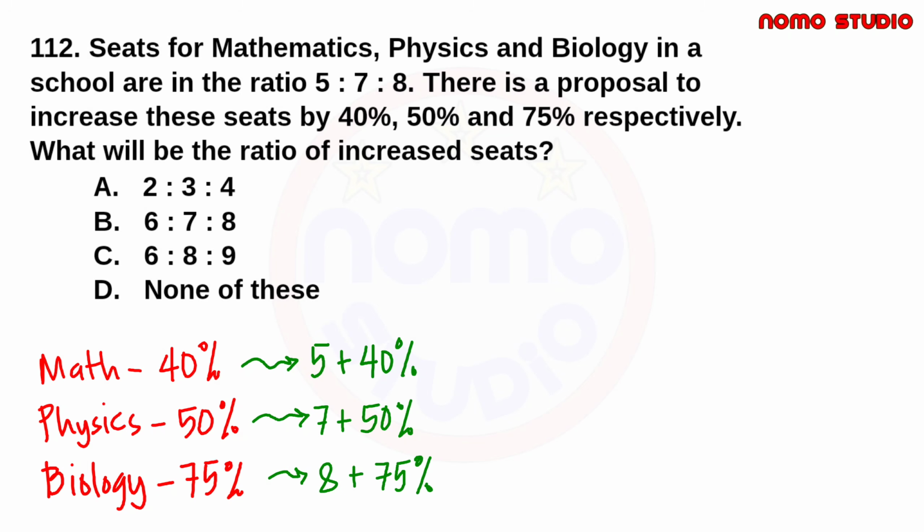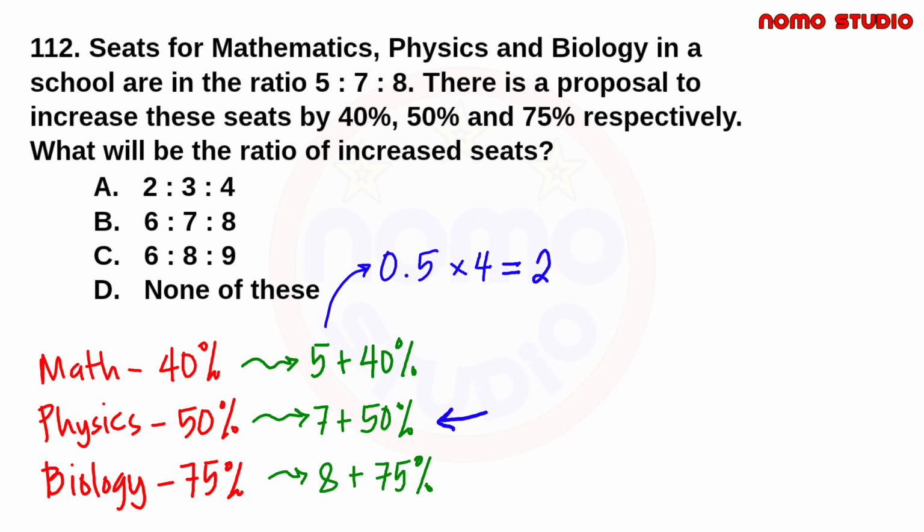So, dito, gagamitin po natin yung percentage trick na tinuro ko sa inyo kung paano kunin yung percentage of any number ng mabilisan. So, to get the 40% of 5, ang una natin gagawin is kunin muna natin ang 10% of 5, which is 0.5 kasi mag-move tayo ng 1 decimal place. So, 0.5 times 4 kasi 40% yung kailangan natin, di ba 10% ito. So, times 4 to get the 40%. So, 0.5, apat na 0.5, di ba that is equal to 2. That means the 40% of 5 is just 2.